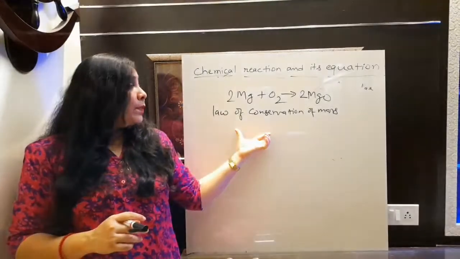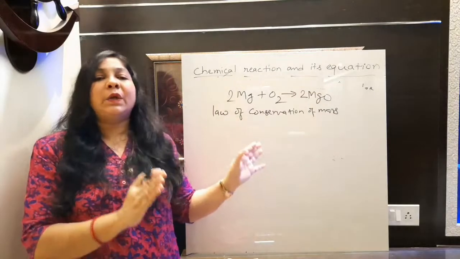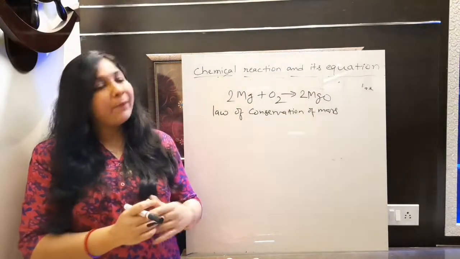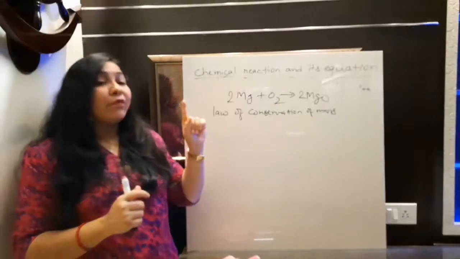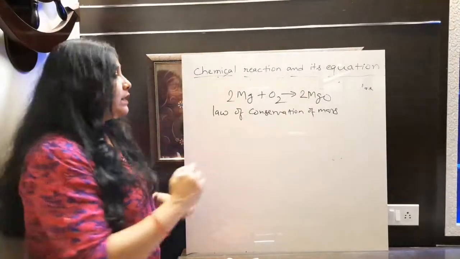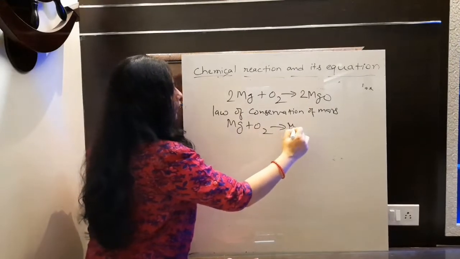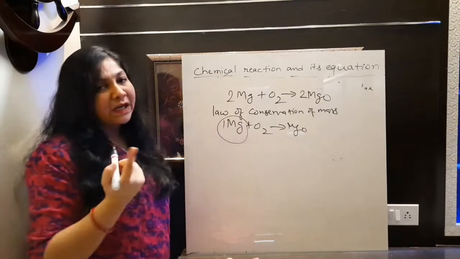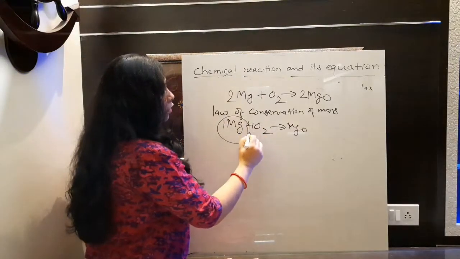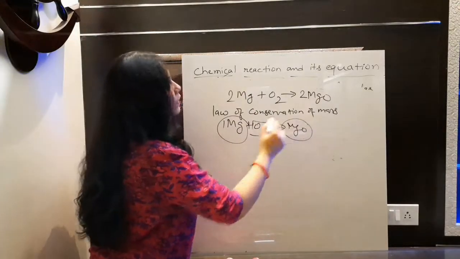Fine. So to obey the law of conservation of mass, we need to balance that equation, which is in skeletal form. Here also we are balancing the equation, because when we take one atom of magnesium, listen, our reaction was this much only. Fine now? So when we take one atom of oxygen, this means one atom of oxygen and one molecule of oxygen gas, then it will never react with each other to form magnesium oxide.